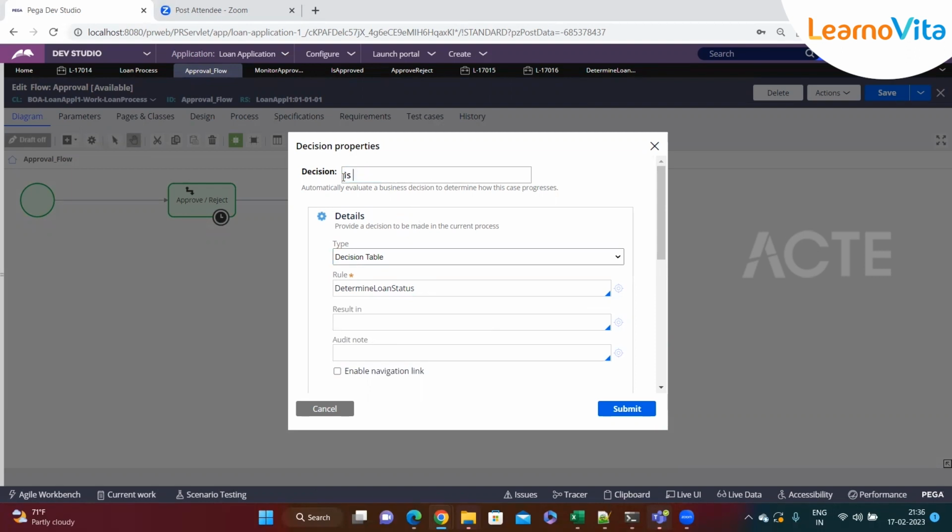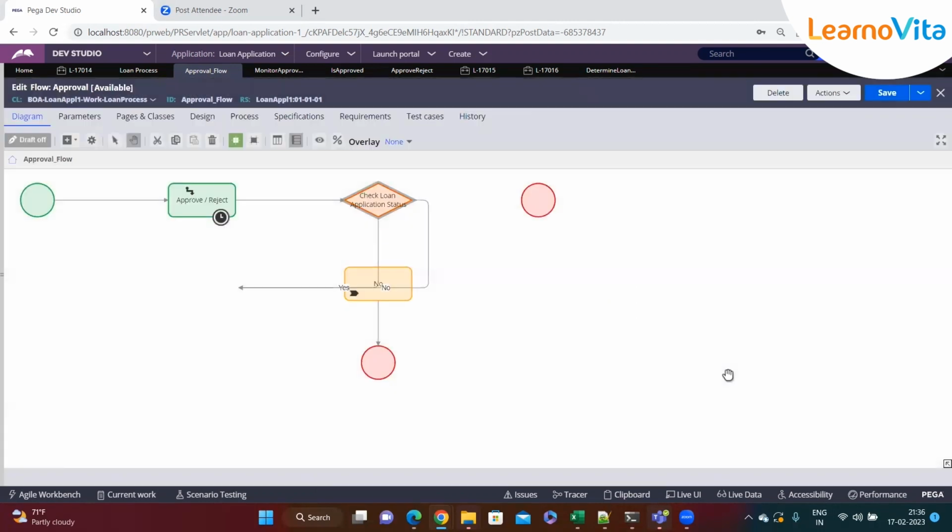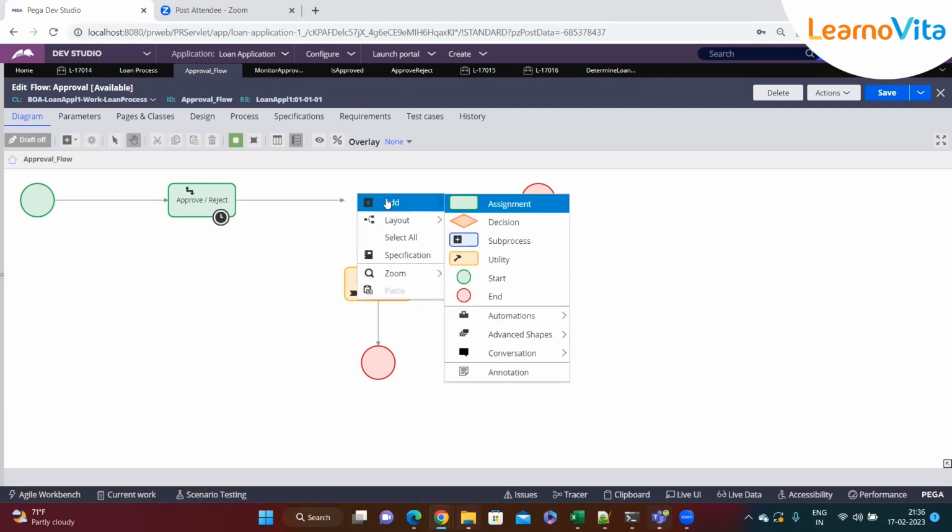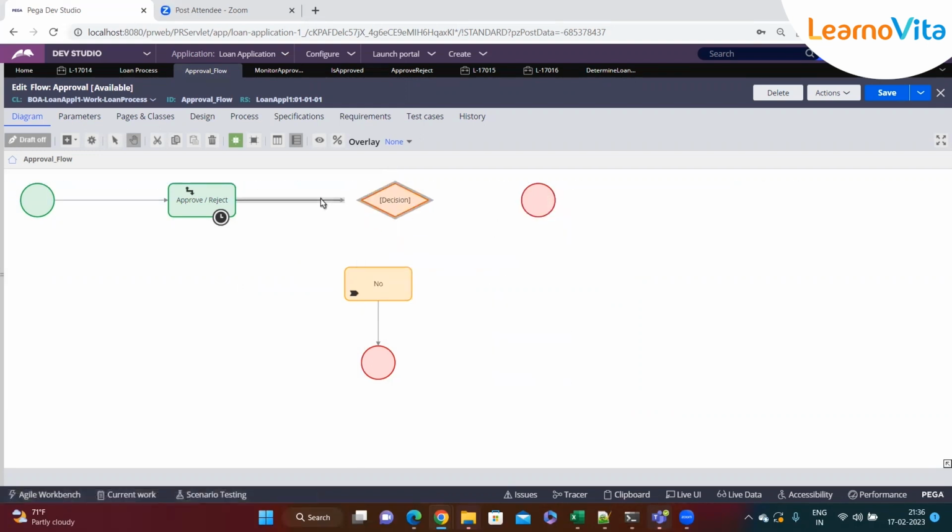Just give the label for what the decision table is going to do: check loan application status. And you can see here that two connections automatically came out from this decision table, right? If you want, I can show it again. For example, if I delete this, now there are no connectors. So now there is a decision shape.